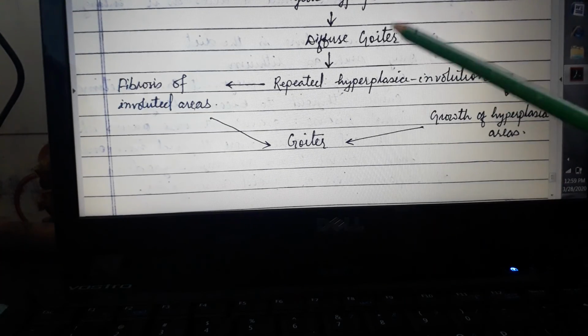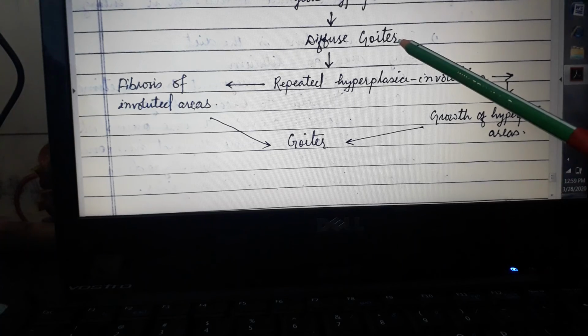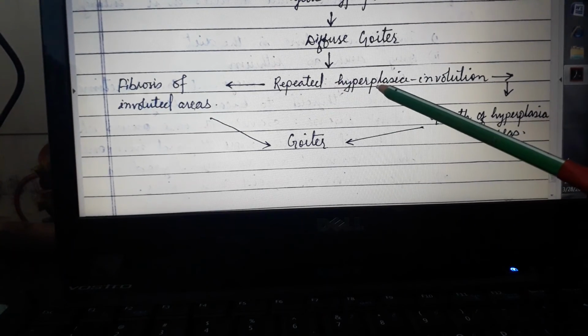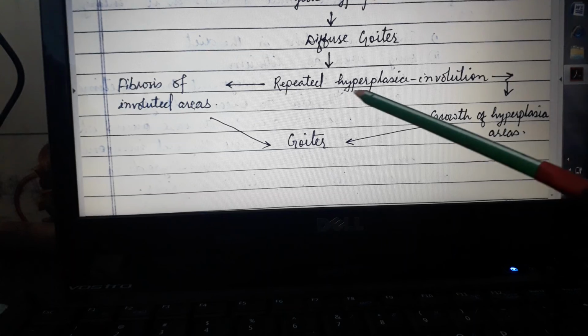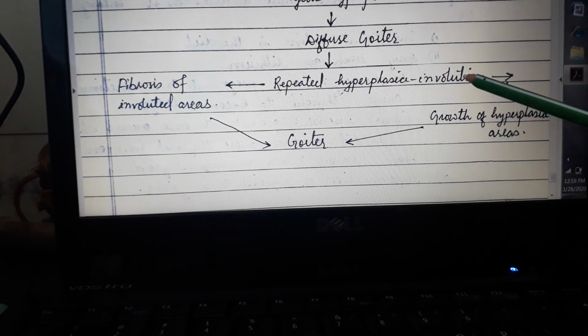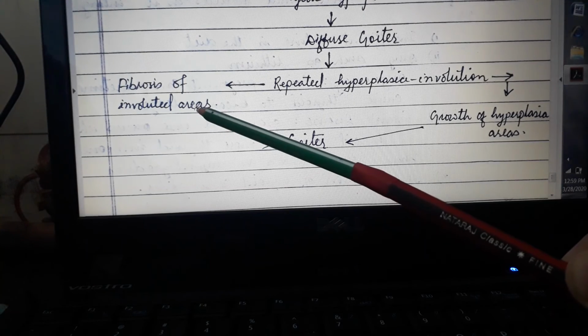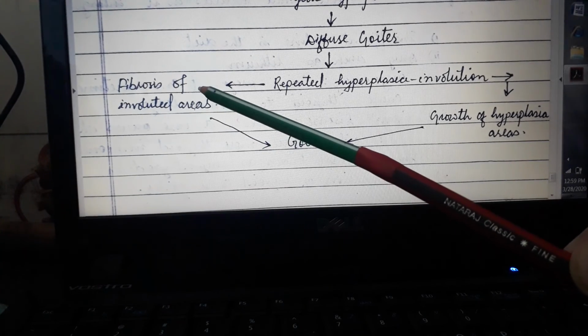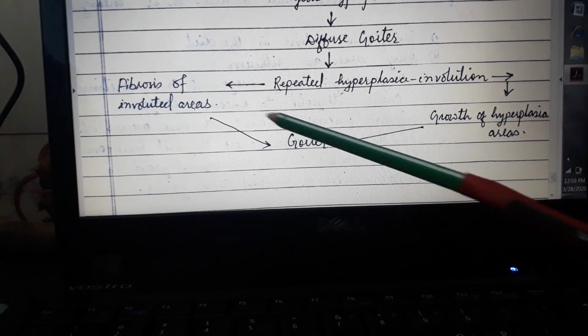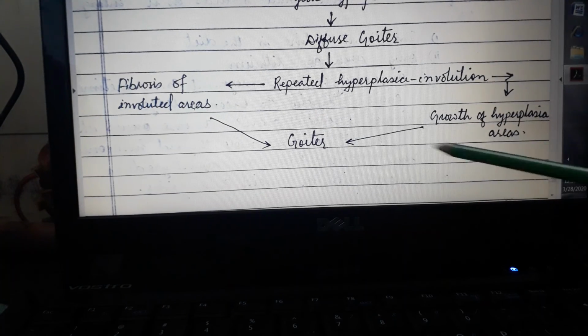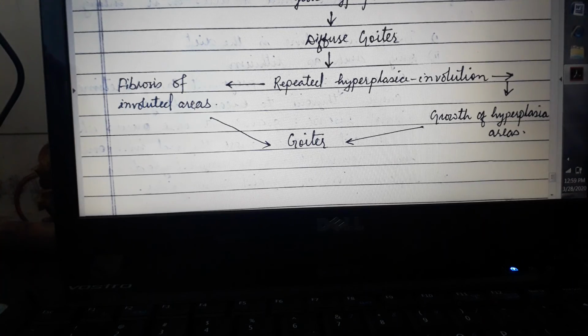That's why the size of the thyroid gland keeps on increasing, which again causes repeated hyperplasia, meaning the number of thyroid cells keeps on increasing. So repeated hyperplasia, involution, which leads to the fibrosis of involuted areas, the formation of more fibers, and this leads to the growth of the hyperplasia area, which finally leads to goiter.